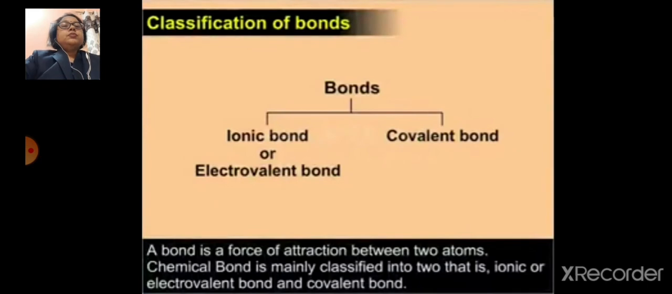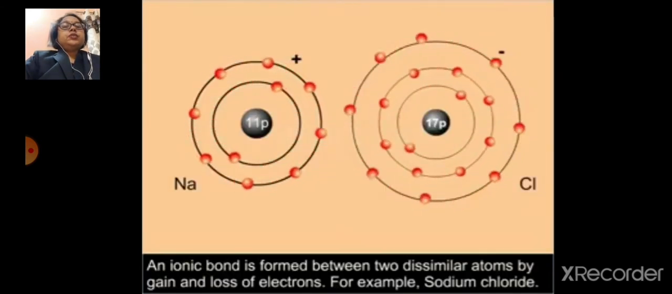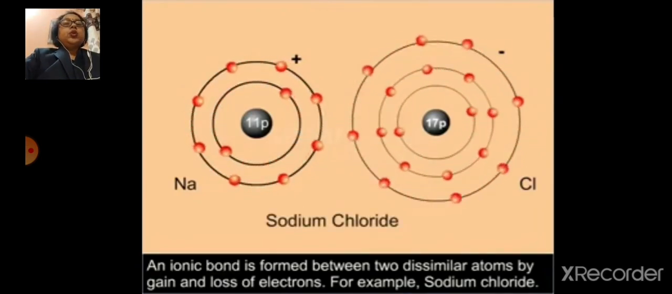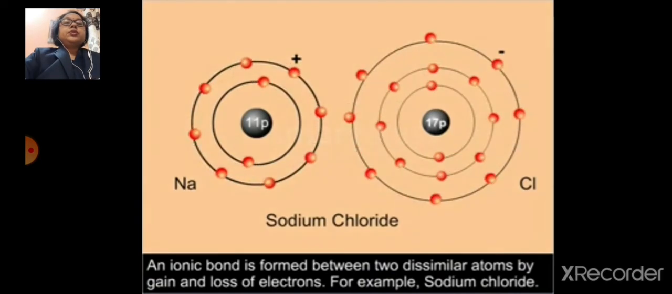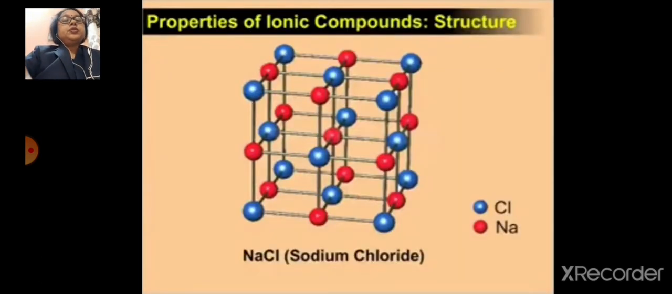Classification of bonds. Bonds are of two types: ionic bonds, or electrovalent bonds, and covalent bonds. A bond is a force of attraction between two atoms. A chemical bond is mainly classified into two, that is ionic and covalent. An ionic bond is formed between two dissimilar atoms by gain or loss of electrons, for example sodium chloride. Sodium removes one electron to form the sodium ion, and magnesium donates its two outermost electrons to form the magnesium 2+ ion.